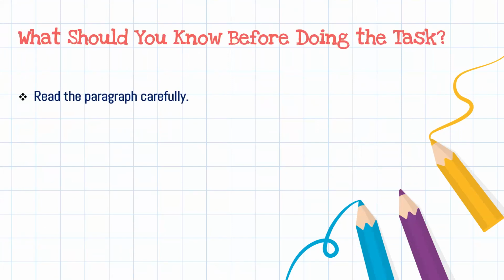What you should do is read the paragraph carefully. While reading the paragraph, you will underline the main points. As we have seen in the passage, after reading it we got the idea of what the passage is about. Whatever idea comes from reading the passage will be given as the title. So you will get the title just by reading the passage. So read the passage carefully. After reading the passage, you will underline the main points.